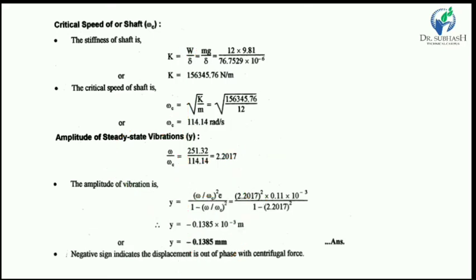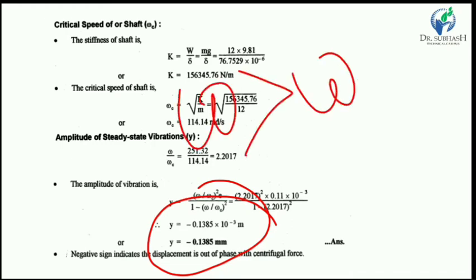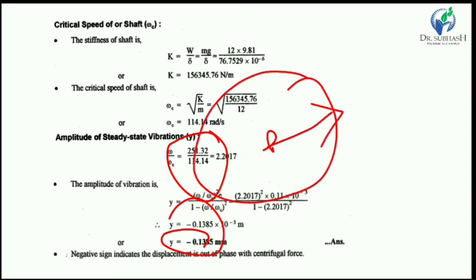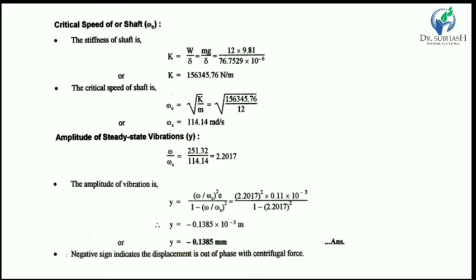So for that case the vibration is light, and omega is greater than omega c, and we can see that from this. For that case the value of y is negative, and the light side of the rotor is outward, so the vibration is less compared to when omega is less than omega c.